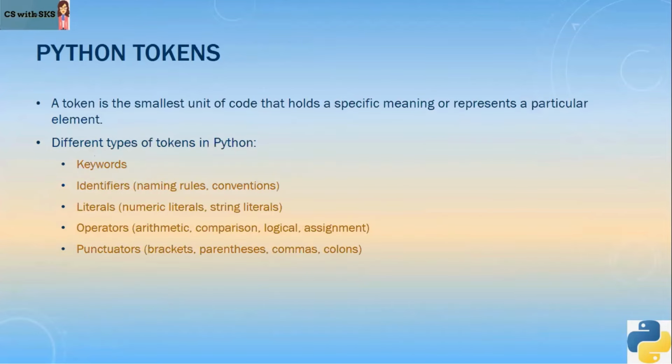Next is, what do you mean by Python tokens? Now, a token is basically the smallest unit of code that holds a specific meaning or represents a particular element. So here in Python, we have many types of tokens: we have keywords, we have identifiers, we have literals, we have operators, we have punctuators. So we'll look into these in depth one by one.